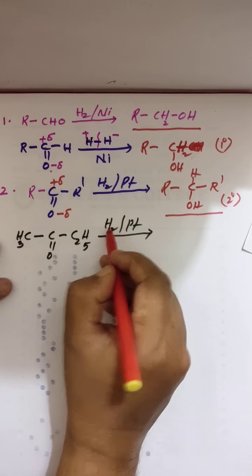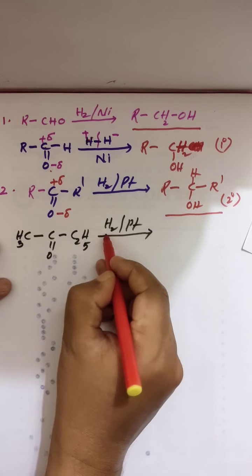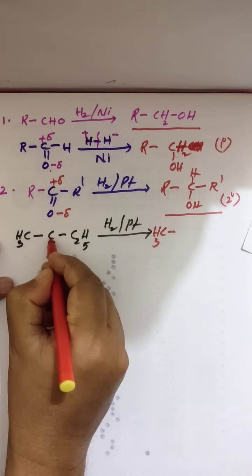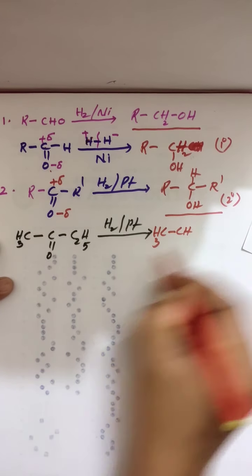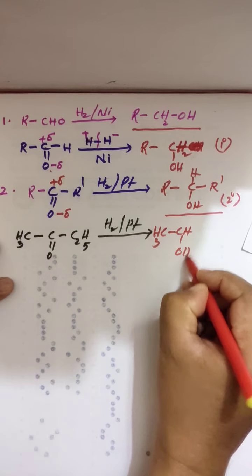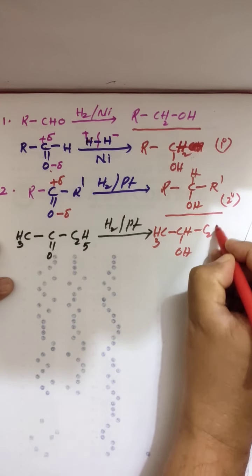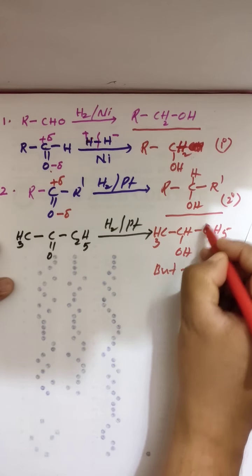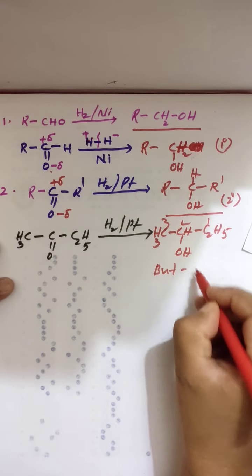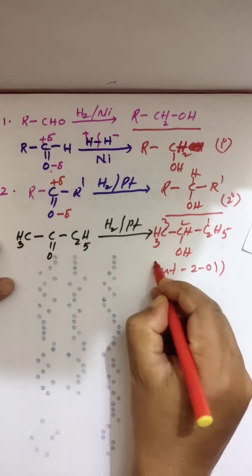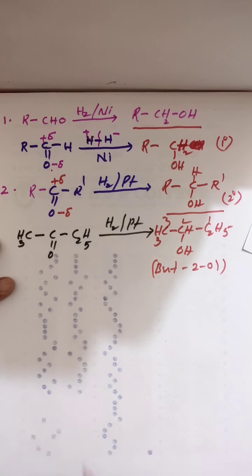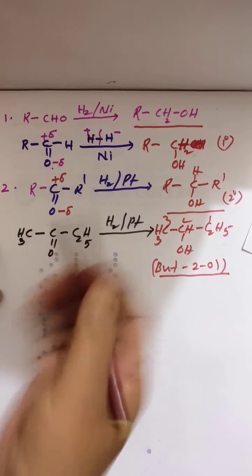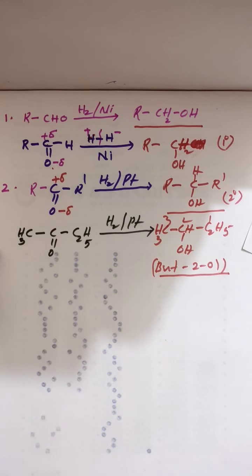Minus will always attack carbon, plus will always attack oxygen. So this group CH3 is bonded with CH, and this is OH. Already we have C2H5, so 4 carbons, we have butane. The second carbon has the OH, so butane-2-ol, that means 2-butanol. Clear? Next, let us go for another example.